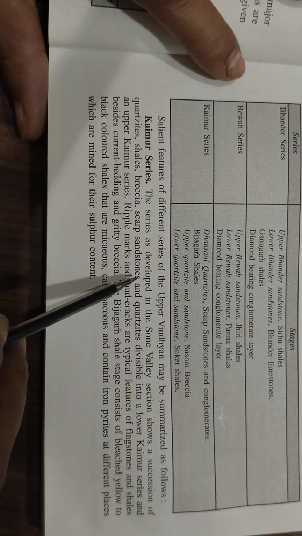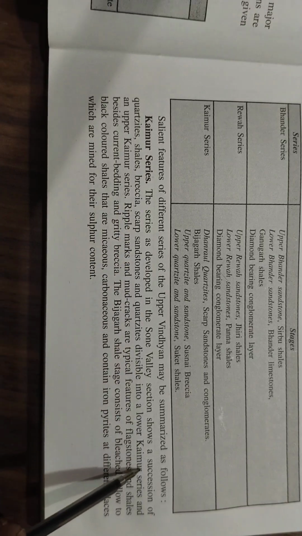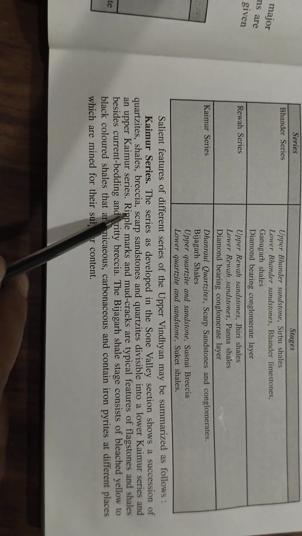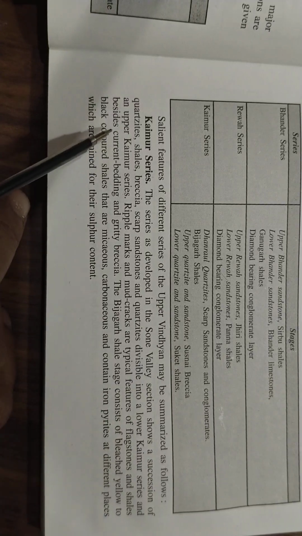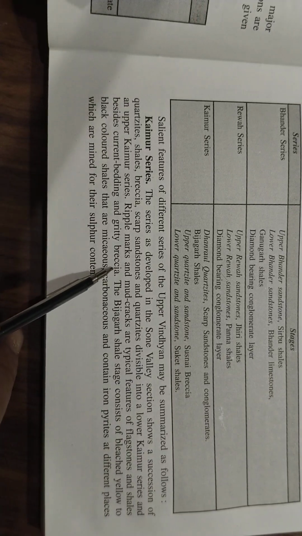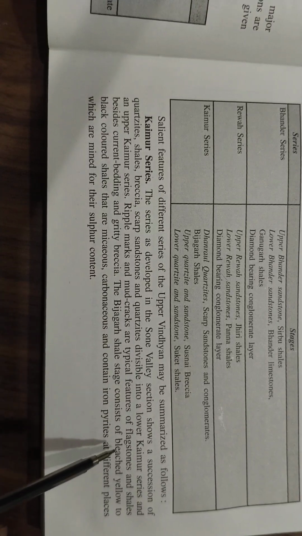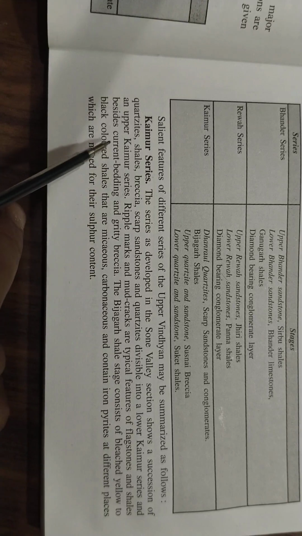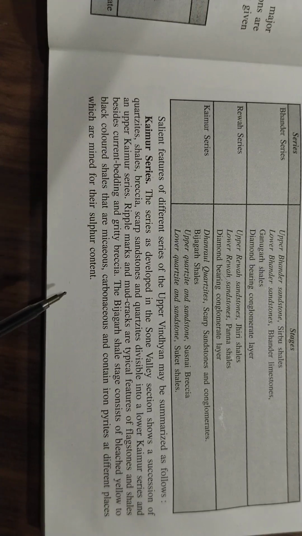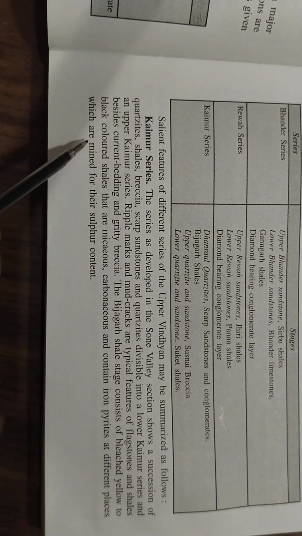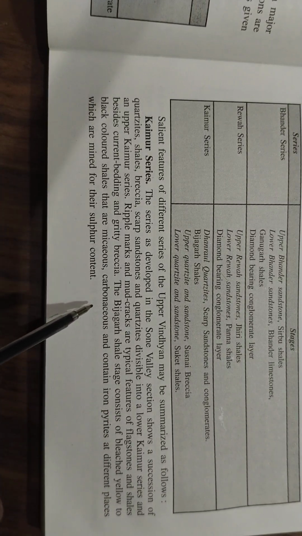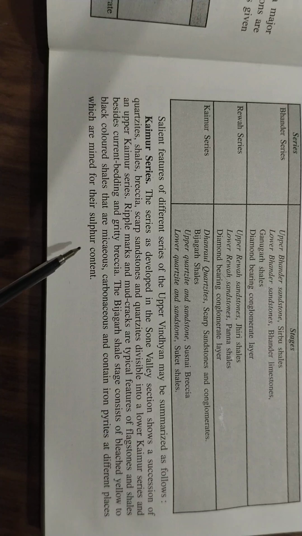The Kaimur series, developed in the Son valleys, shows sections of a succession of quartzite, shale, breccia, scarp sandstones and quartzite, divisible into a lower Kaimur series and an upper Kaimur series. Ripple marks and mud cracks are typical features of flagstones and shales. Besides current bedding and gritty breccia, the Bijaigarh shale stage consists of bleached yellow to black colored shales that are micaceous, carbonaceous and contain iron pyrite at different places, which is mined for its sulfur content.